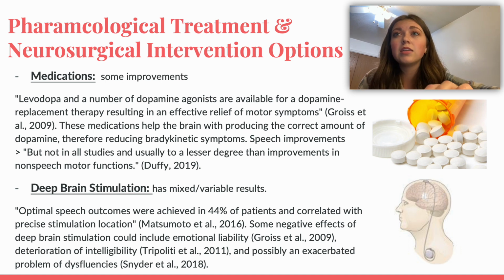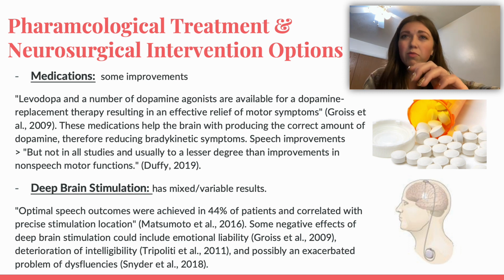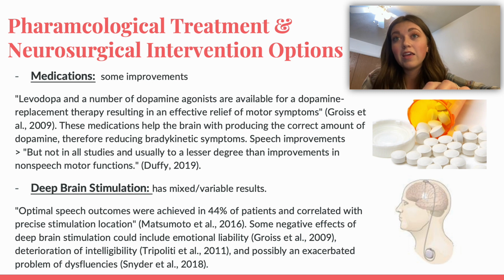A specific study done by Matsumoto et al. researched the more precise areas of deep brain stimulation and the effects that they had on speech. This found positive areas in less than half of the participants in the study. In a handful of other studies conducted, they found some improvements in the patient's motor symptoms and sometimes slight improvement in their intelligibility. However, they also found complications like emotional lability, deterioration of intelligibility, and possibly an exacerbated problem of their dysfluencies.